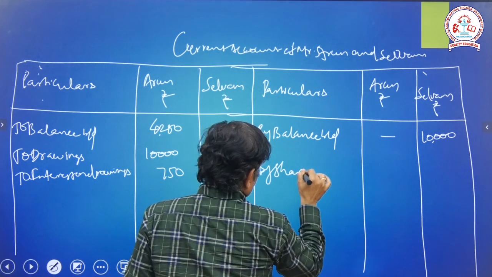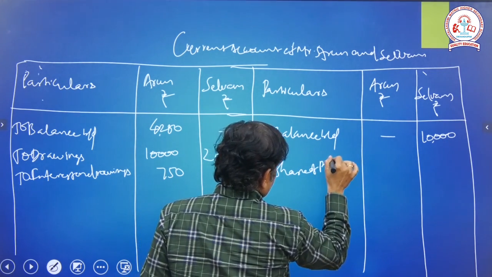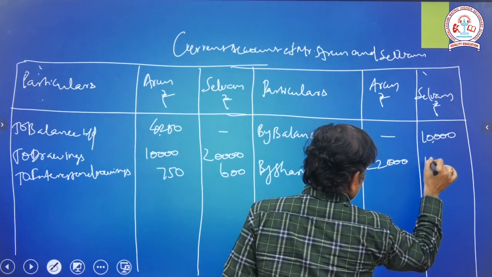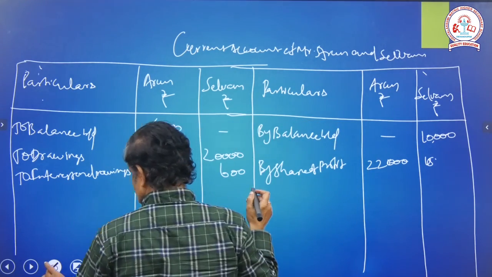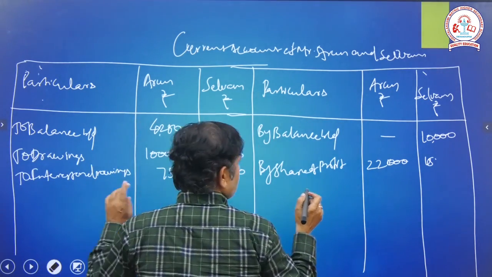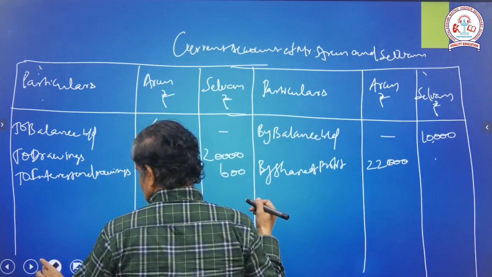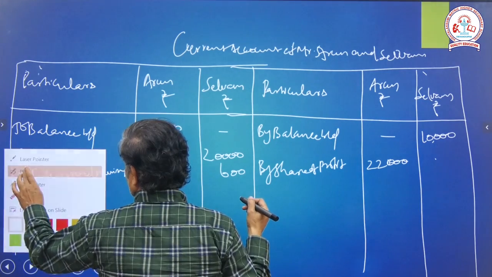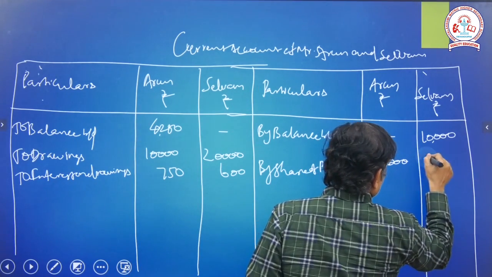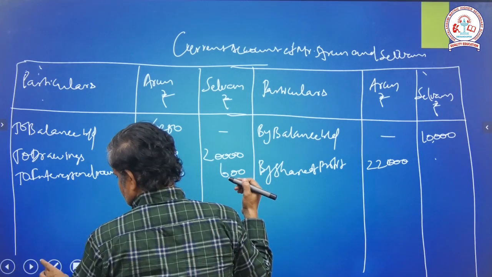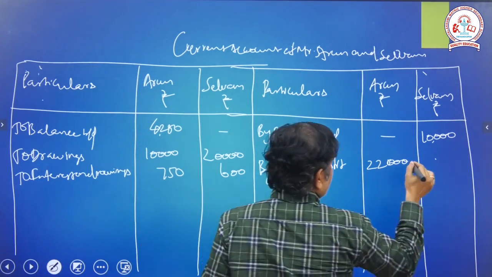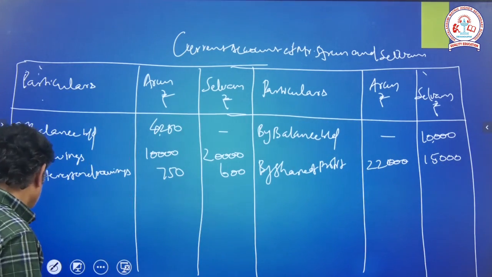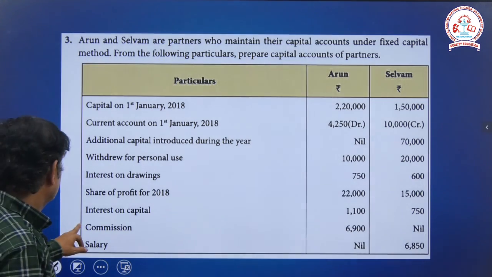By share of profit, 22,000 Arun and 15,000 Selvam. Okay. Next, we will move on to the next value.